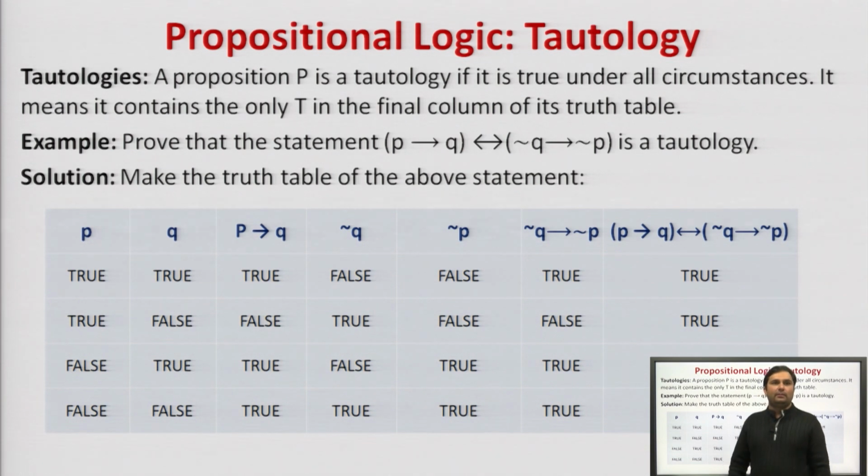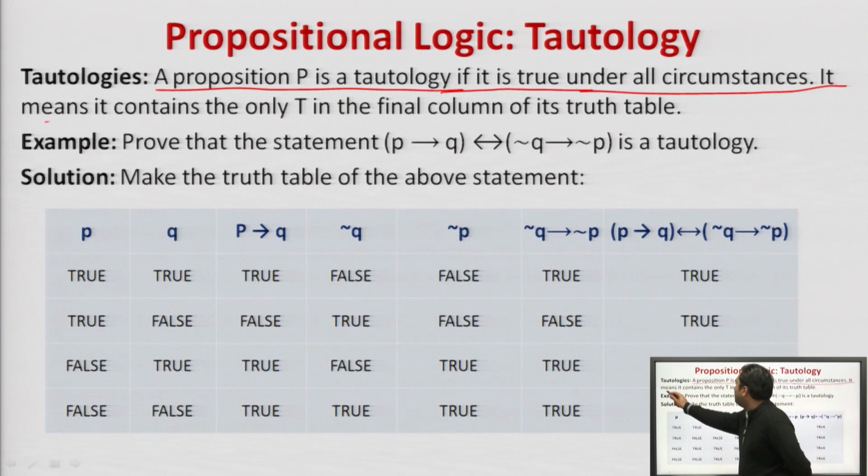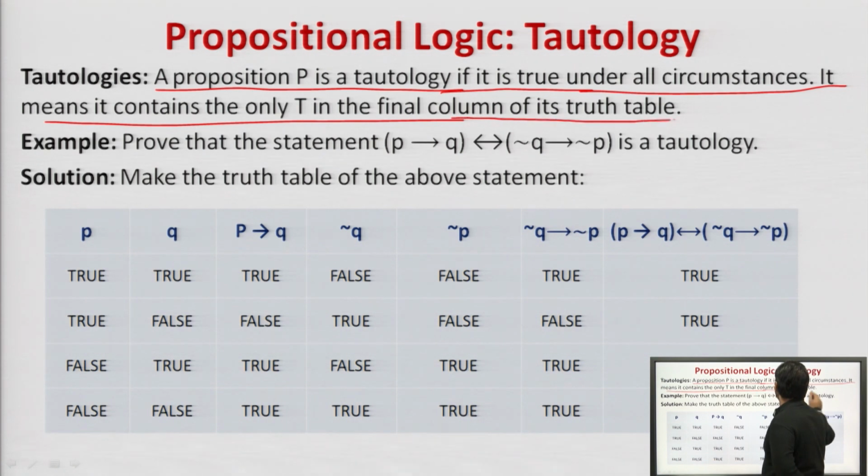Now, let us discuss tautology. A proposition P is a tautology if it is true under all circumstances. It means that it contains true in the final column of a truth table. Basically, a proposition is called a tautology if it returns all the values as true in its final column.